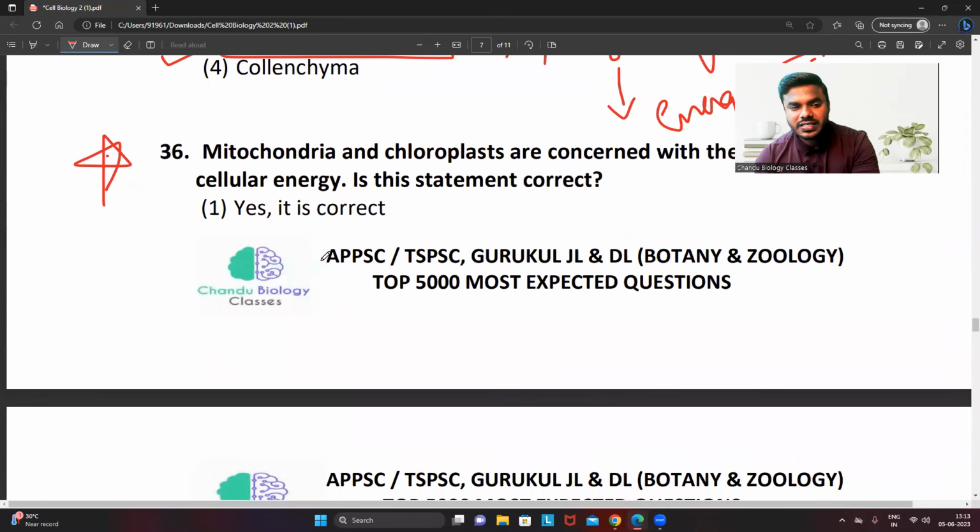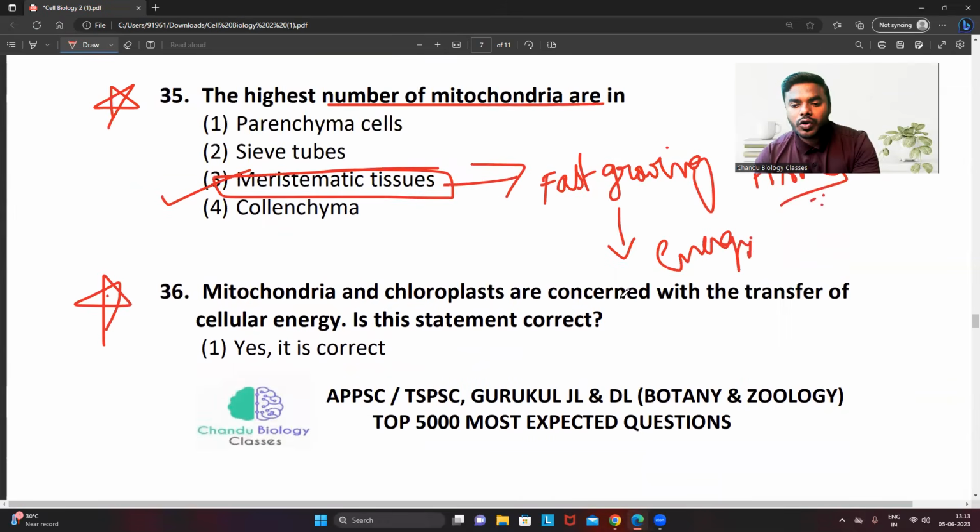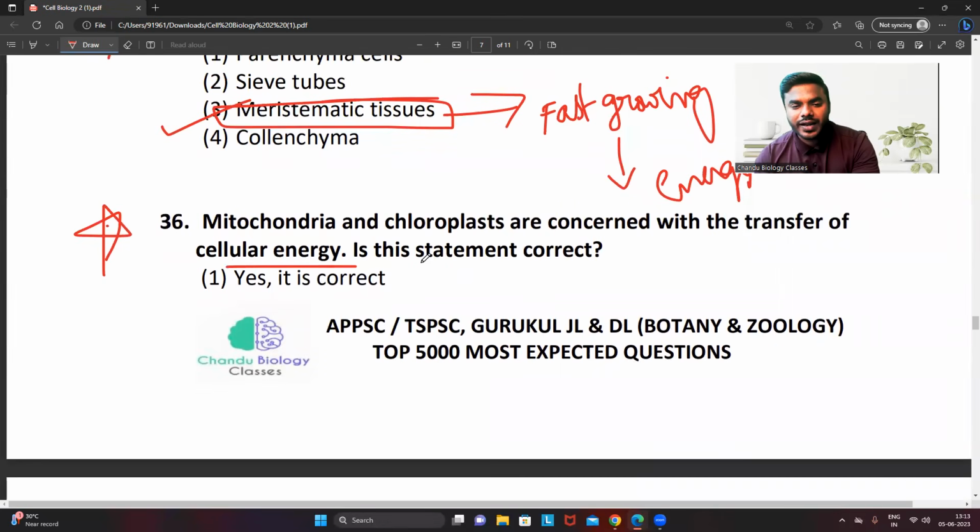See the question number 36. Mitochondria and chloroplast are concerned with the transfer of cellular energy. Is this statement correct? Now you only tell me. Chloroplast is never involved in the production of ATP. See, don't get confused. Please don't consider it with respect to photosynthesis. Then you can ask me a question.